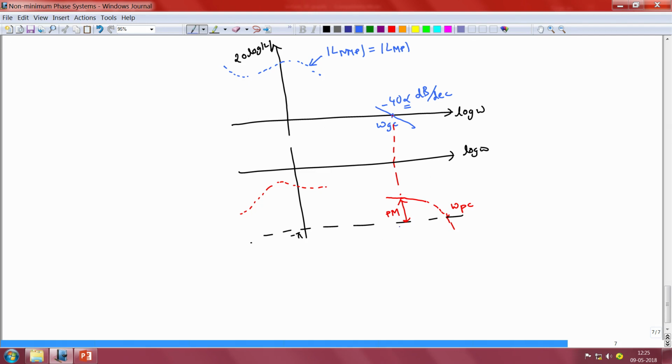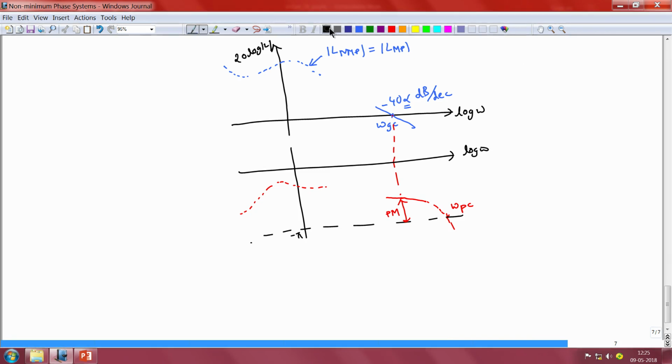and suppose we want a certain phase margin for our overall open loop system of Pm, then we assume that the phase characteristics of our open loop system does something in the low frequency range as determined by the other poles and zeros of our plant and the controller, and finally achieves a value of Pm at omega gc.